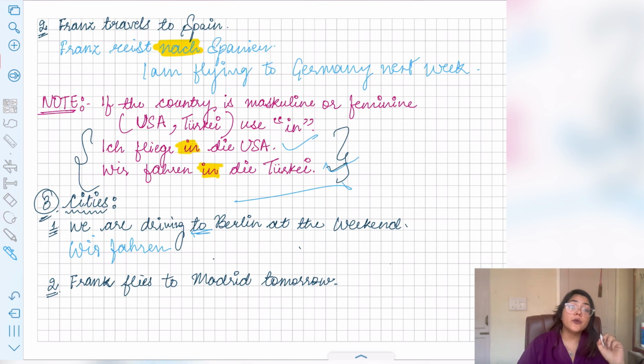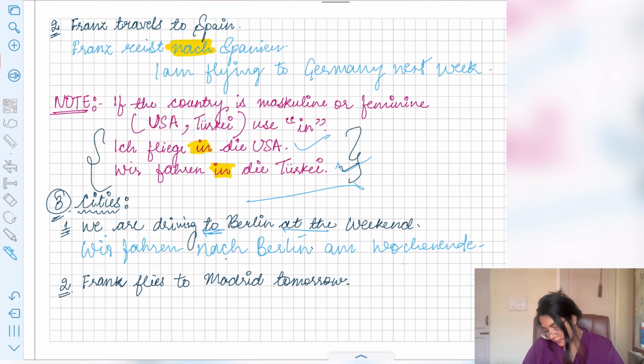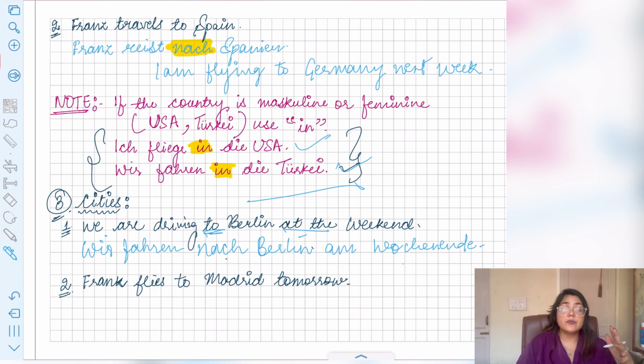So we are fahren. For to, what am I going to use? Am I going to use zu over here? No, I will use nach over here, because it is a city, and with cities we have to use nach. So wir fahren nach Berlin. On the weekend, we will add the weekend, we will use am Wochenende here, right? Now, Frank flies to Madrid tomorrow. This example is for you people. Just make this and drop it in the comments.